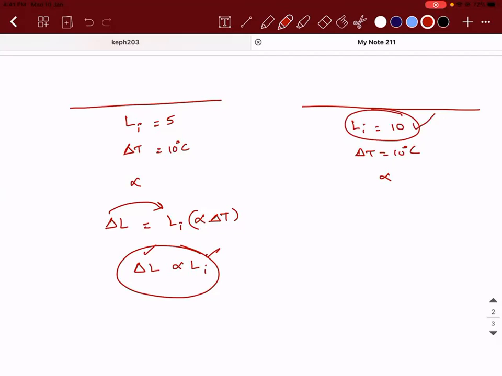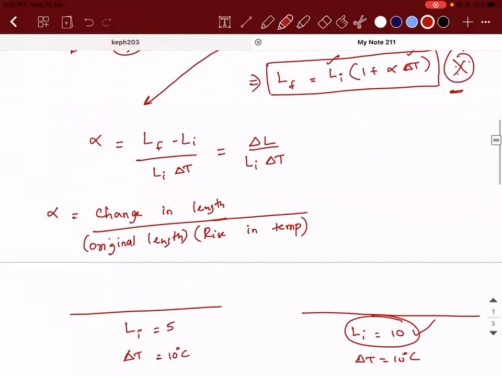Okay. So this is what happens with respect to a linear material. But before that, this is also an important formula which I want you guys to make a note of. So alpha is equal to how much? Change in length divided by the original length into rise in temperature. Okay. So what is going to be the SI unit for it? It will be Kelvin inverse, and the CGS unit is going to be degree Celsius inverse.